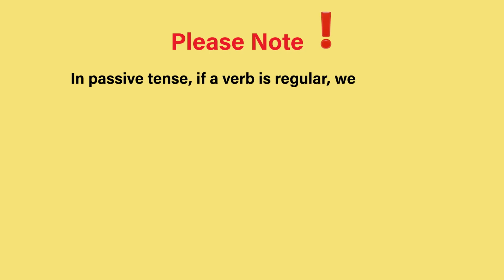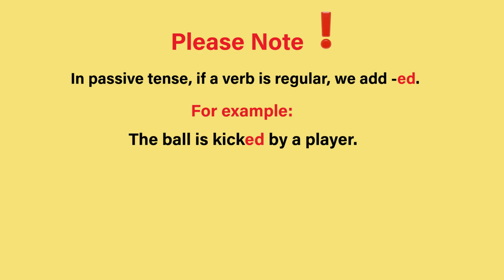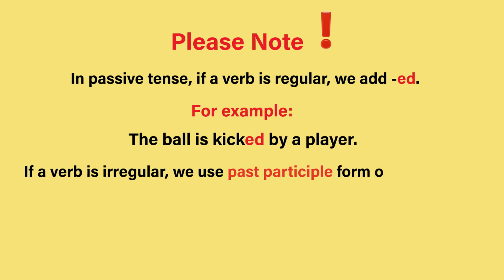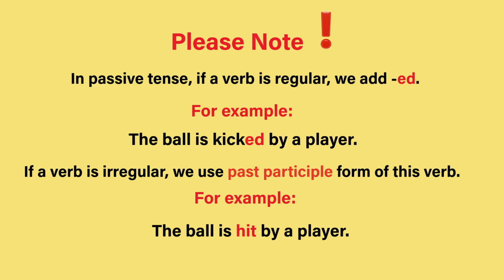Please note, in passive voice, if a verb is regular, we add ed. For example, the ball is kicked by a player. If a verb is irregular, we use the past participle form of this verb. For example, the ball is hit by a player.